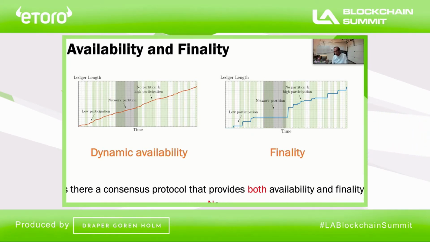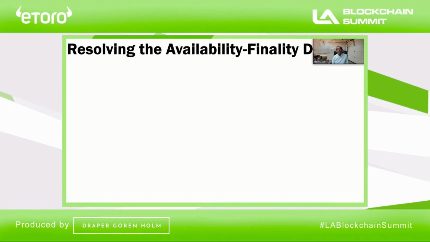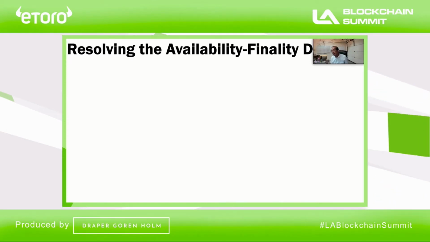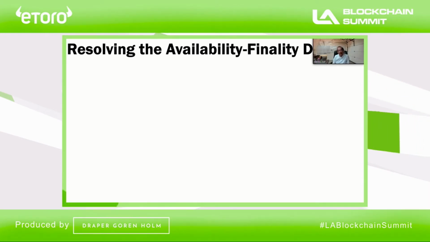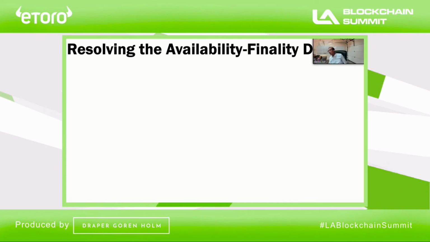Okay, so here we are. And this sets up the so-called availability-finality dilemma. So why is it a dilemma? Because you want to achieve both these properties, but you cannot. So that's pretty sad. And that's why it's a dilemma. And so what we find out is basically that GASPER is essentially trying to solve this dilemma. And in our work, we formulate the problem precisely. And we came up with a formulation of how to overcome, how to resolve this dilemma. And here's how it works.